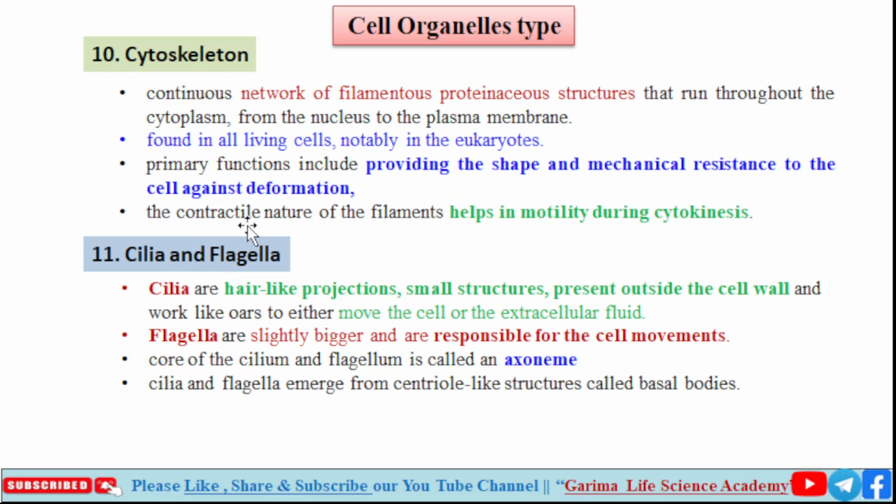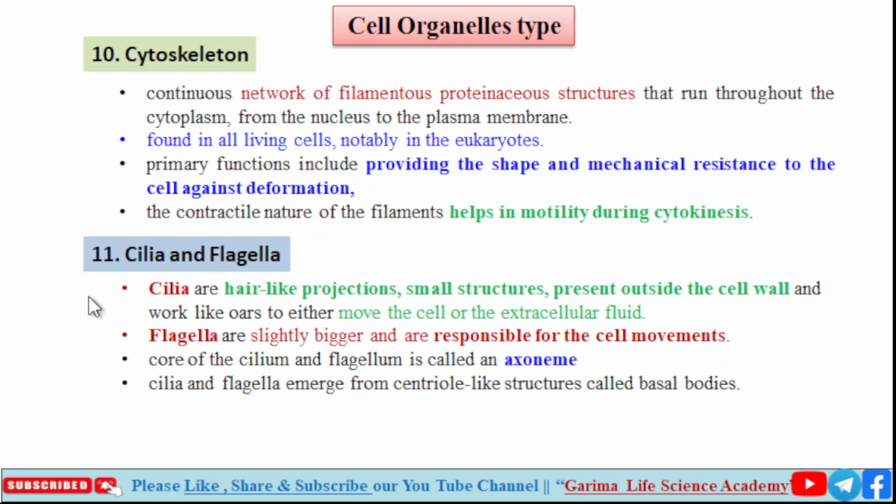The contractile nature of the filaments helps in motility during cytokinesis, when the cytoplasm is going to divide.